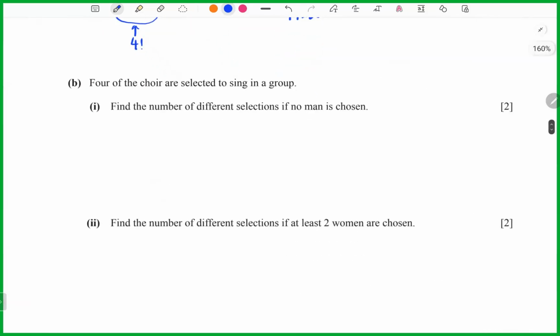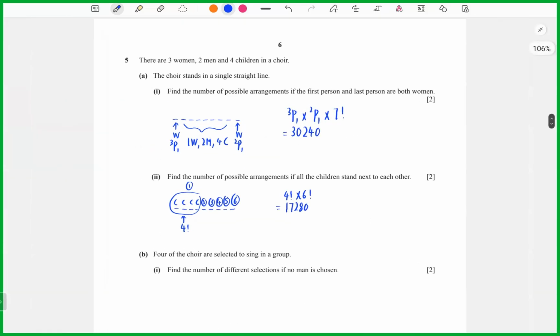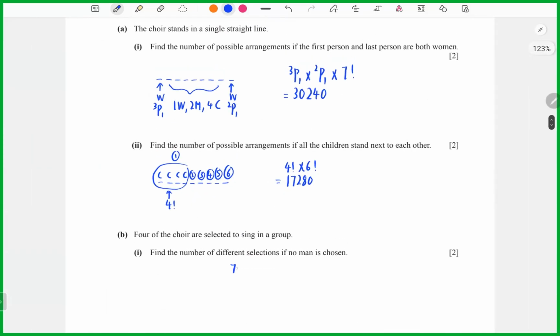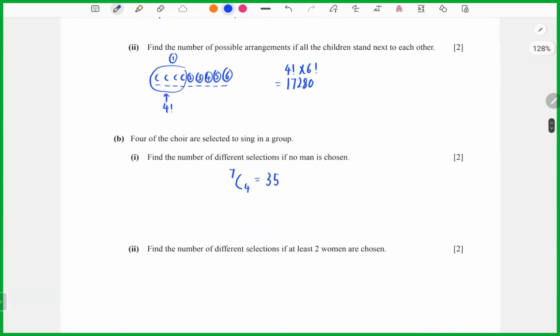Okay, so now let's see the B. Find the number of different selections if no man is chosen. So if we don't want to choose any men, we just choose 3 women and 4 children only. So now we can take 7C4, so you will get 35.